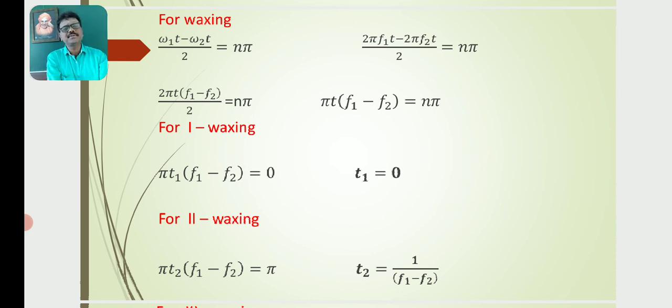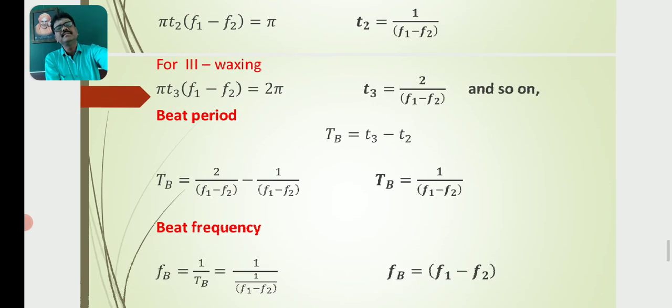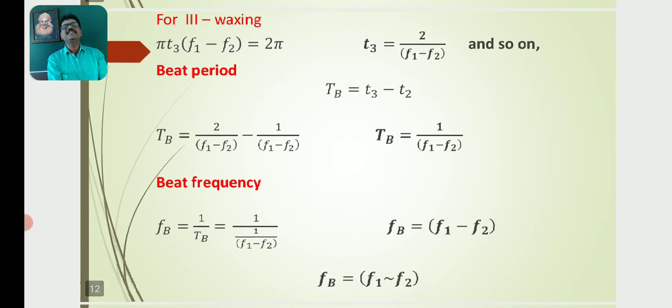So t1 is equal to 0 for the first waxing, and t2 is equal to 1 by (f1 minus f2) for the second waxing. Similarly for the third waxing, pi t3 (f1 minus f2) is equal to 2 pi and t3 is equal to 2 by (f1 minus f2), and so on.